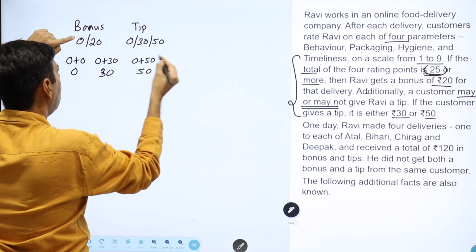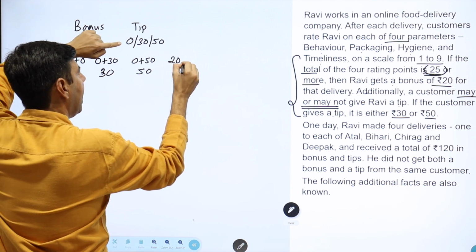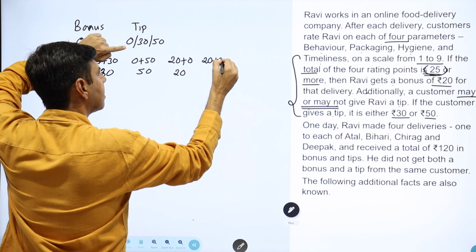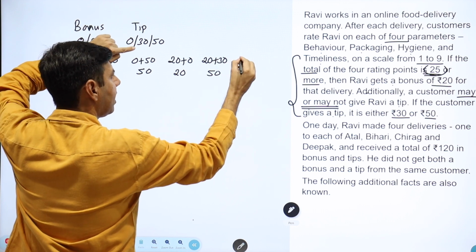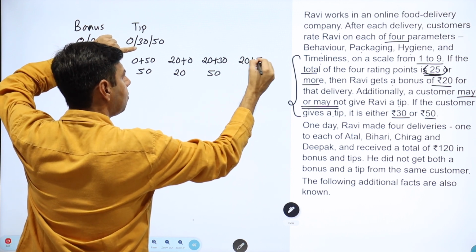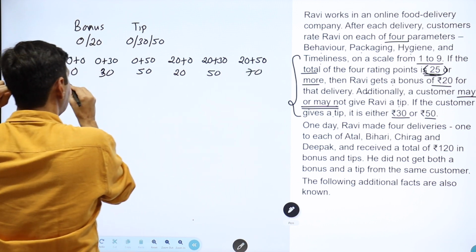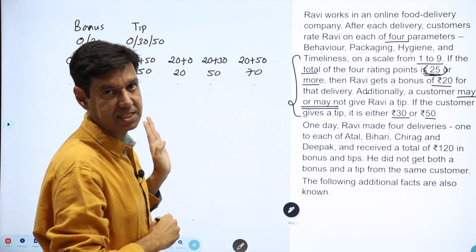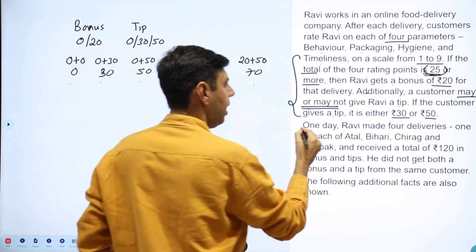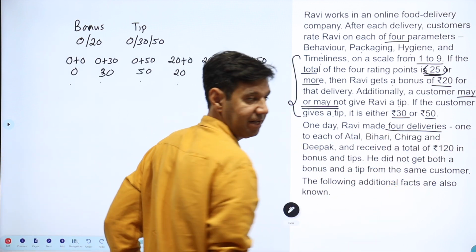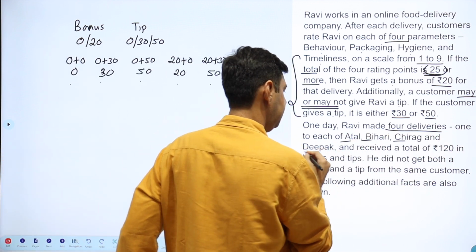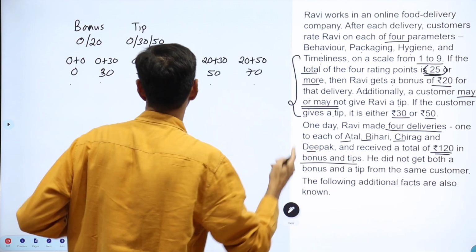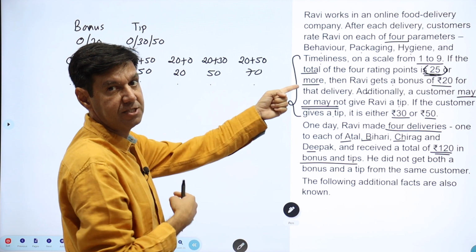Or I could have got a 20 bonus and no tip. Or I could have got 20 bonus and a 30 tip. Obviously you will not write the first row, I have to explain it, so I am writing it. So I could get 1, 2, 3, 4, 5, 6 possibilities, 2 into 3, 6 combinations. Now one day Ravi made 4 deliveries to A, B, C, D and received a total of 120 in bonus and tips.